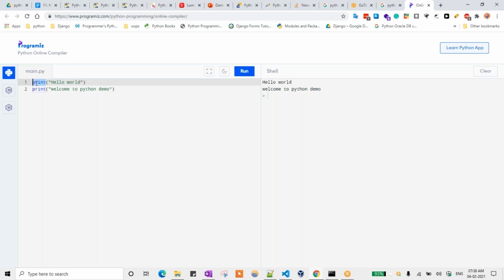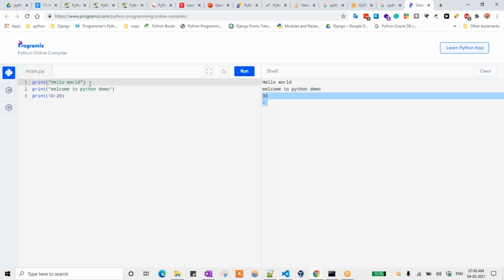Print is an inbuilt function. When we are installing Python, it is automatically installed on your station. Print is for output, and it gives the output of whatever input we are giving. In the print statement, we are passing some statement, that is a string or whatever it may be. Suppose here I need to print 10 plus 20. If you run that, it will execute that part also, and you get output as 30. So here it is checking the syntax line by line.